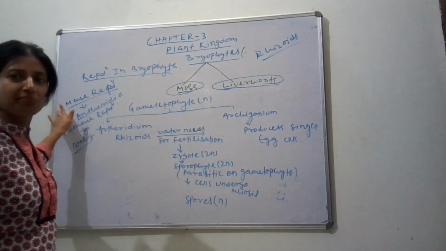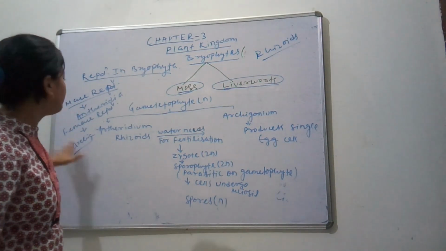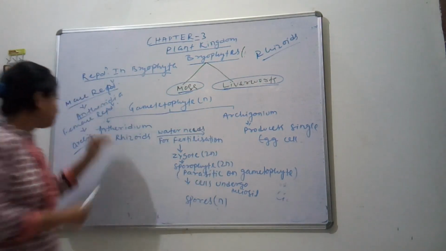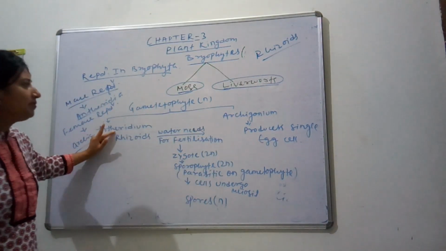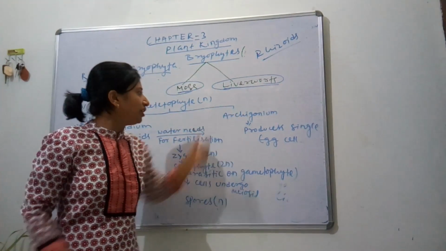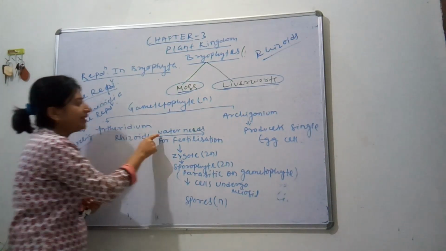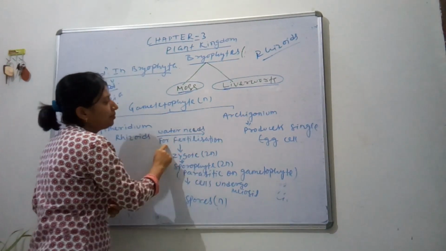Antheridia produce male gametes and archegonia produce the egg cell. Here, look at the flow chart. Here is the antheridium and here is your archegonium. The antheridium forms antherozoids. They move through water for fertilization.